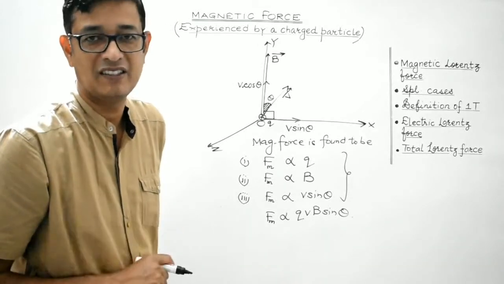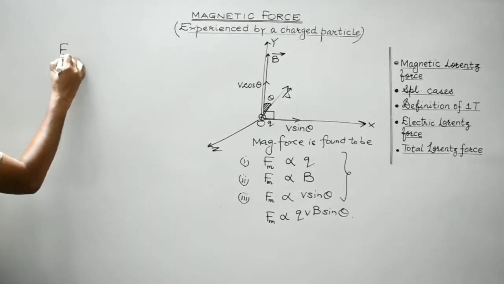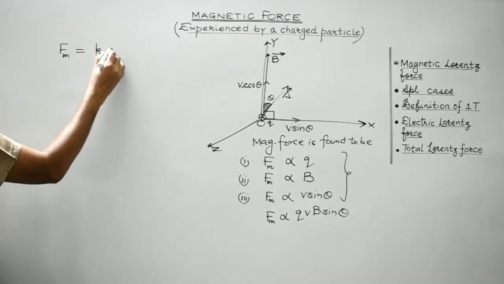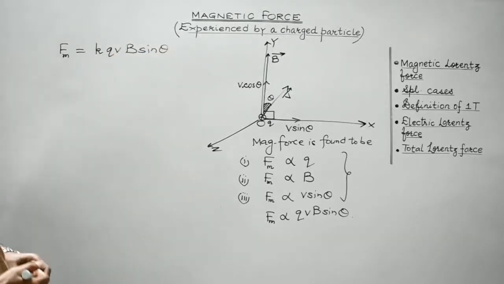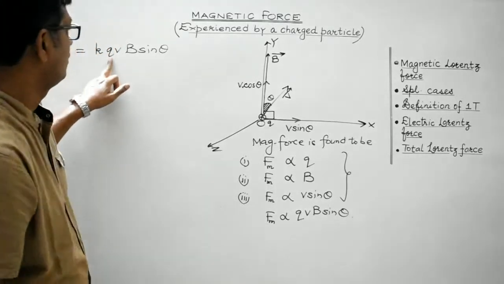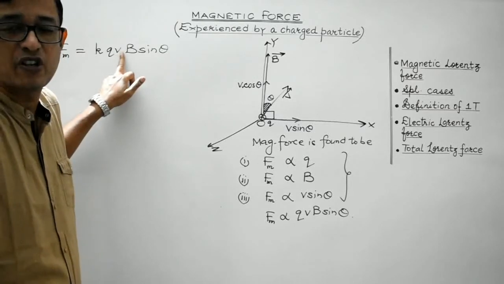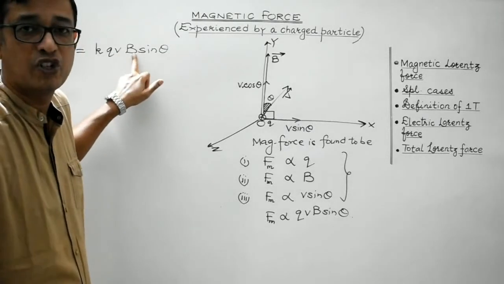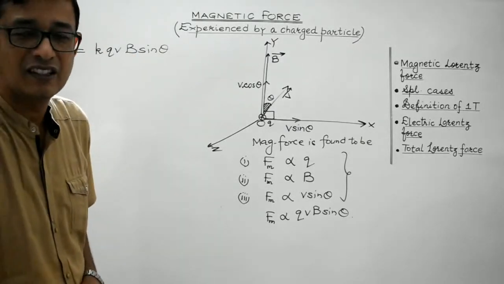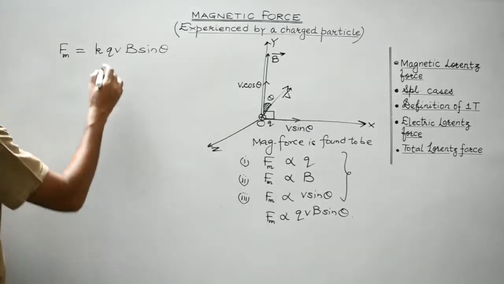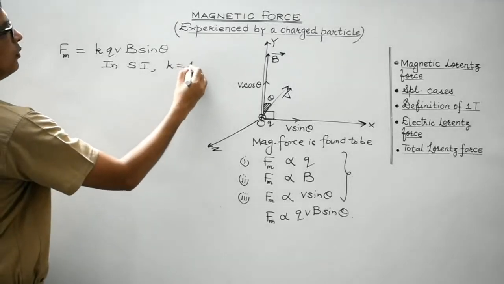Now we are aware that in order to eliminate this proportionality sign, we need to introduce a constant of proportionality. Let it be represented by small letter k. Therefore, Fm is equal to k q v B sine theta. Now, if q is measured in coulomb, which is its SI unit, velocity of the charged particle in meter per second, magnetic field in Tesla, and F in Newton, then the value of k in SI is found to be unity, that is 1.